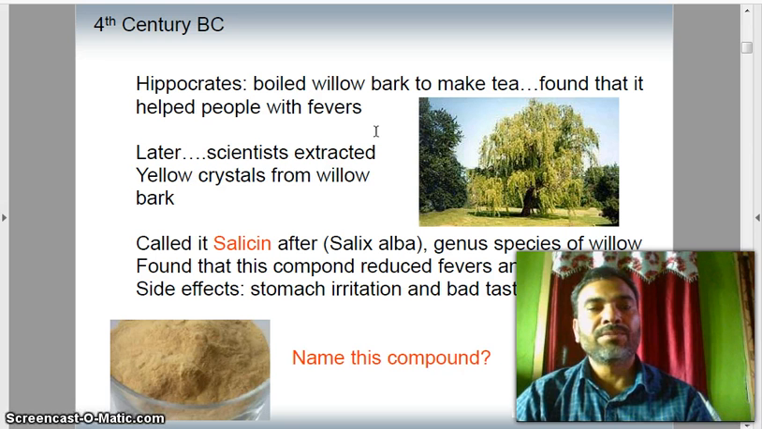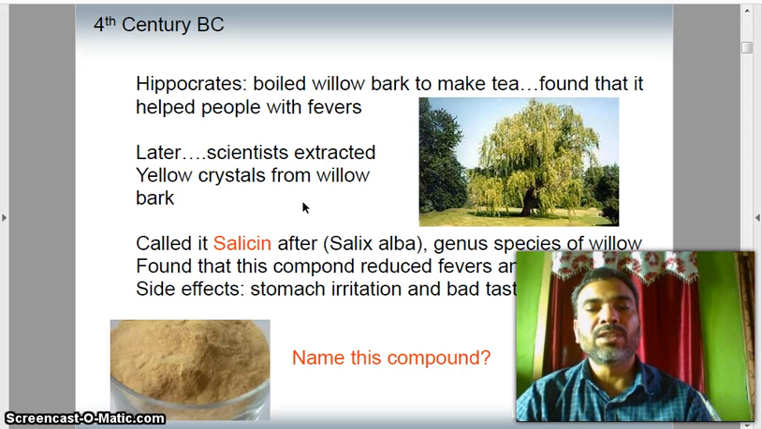In the 4th century, Hippocrates boiled willow bark to make tea. He found that it helped people with fevers. Later, scientists extracted yellow crystals from willow bark and called it salicin after Salix alba, the genus species of willow. They found that this compound reduced fever and inflammation, but had side effects: stomach irritation and bad taste.